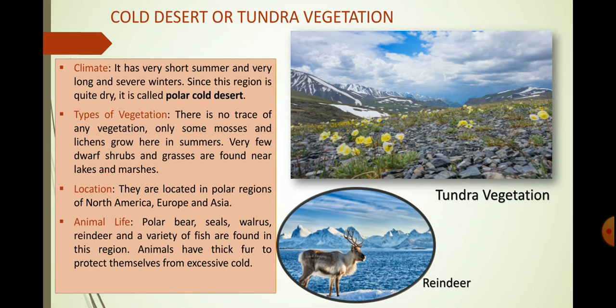A very few dwarf shrubs and grasses are found near the lakes and marshes. Due to extreme severe winter, we don't get a good amount of vegetation. Very little vegetation can be seen over here, like mosses and lichens, as we already read. Location: they are located in polar regions of North America, Europe and Asia. The animals found over here are polar bear, seals, walrus, reindeer and so on. And varieties of fishes are found. Here you can see the picture of reindeer.